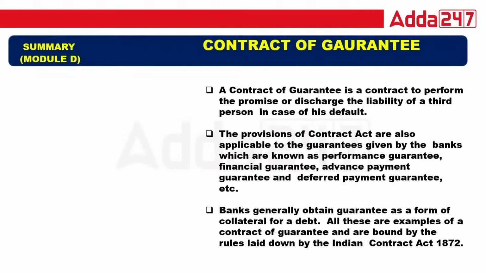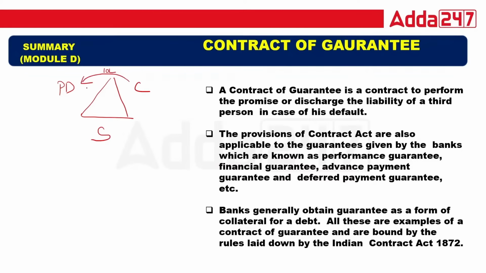See, the contract of guarantee. There are 3 parties here: the principal debtor, the creditor, and the surety. The creditor will give rupees to the principal debtor, suppose 10 lakh.